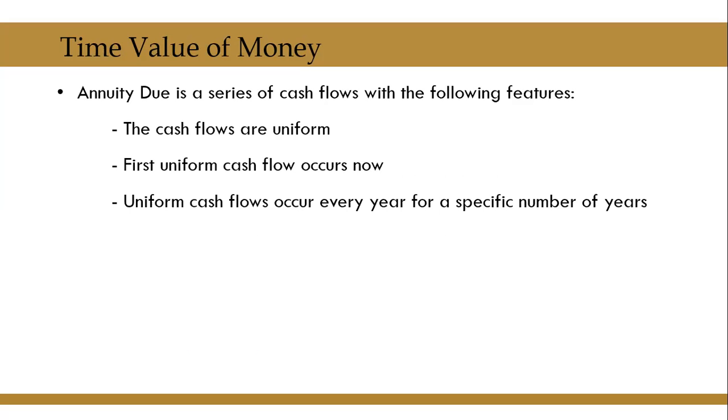So you can see from this, the only difference between annuity and annuity due is the first uniform cash flow occurs 1 year from now in case of annuity, whereas in annuity due, the first uniform cash flow occurs today. That is why annuity due is also known as immediate annuity. Annuity starts immediately.